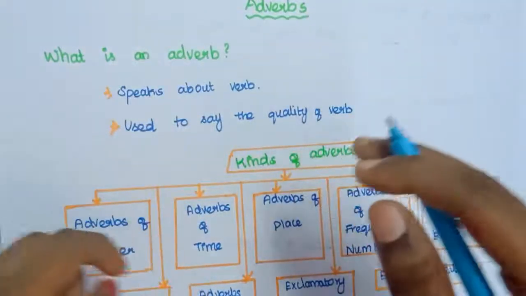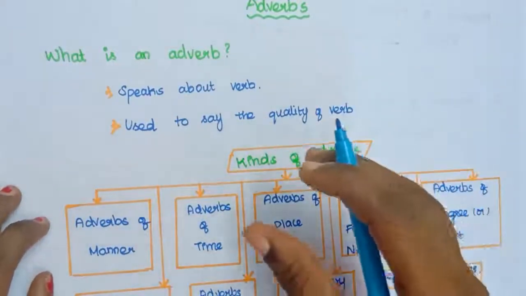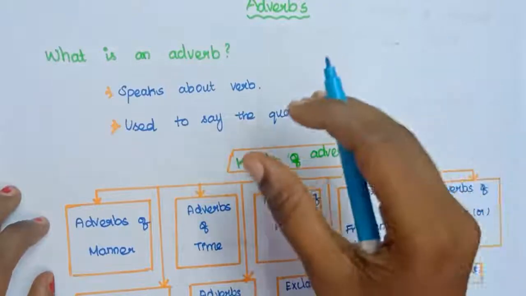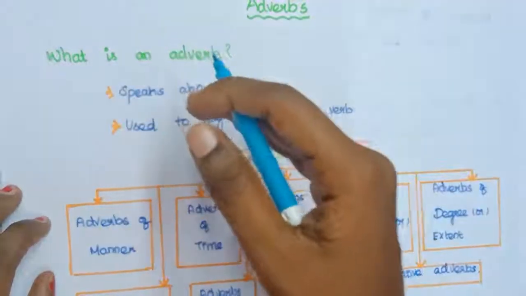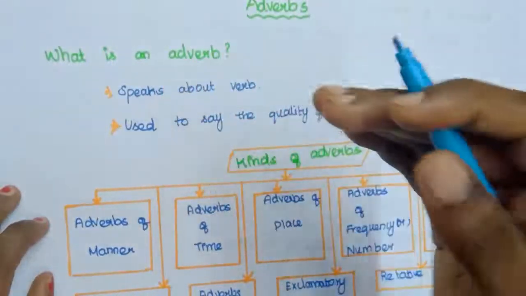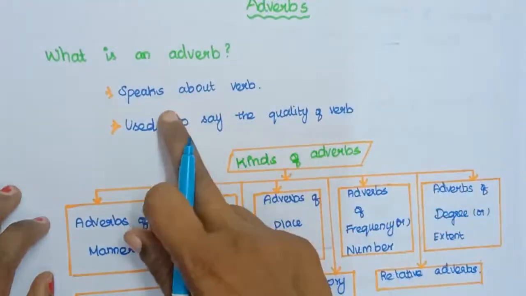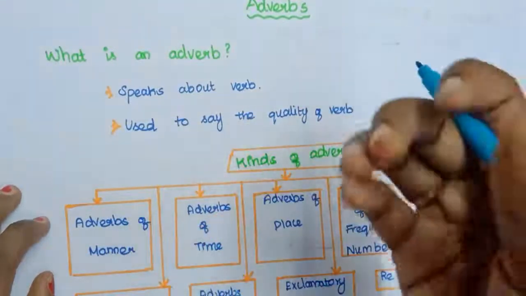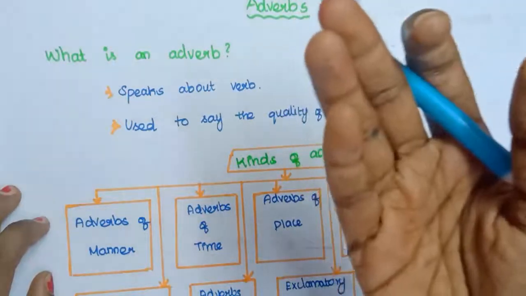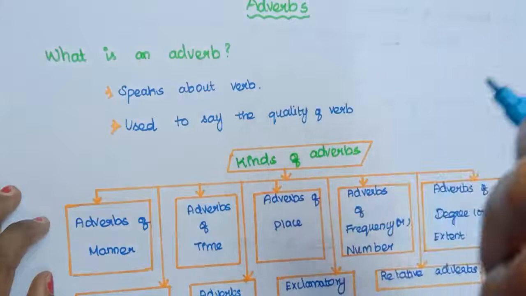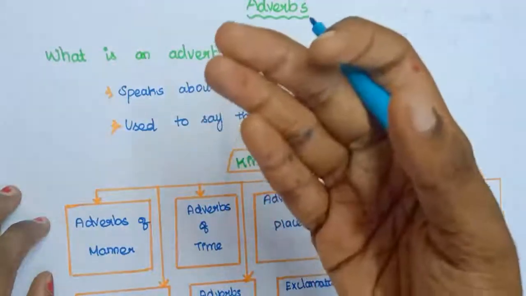Fine guys, in today's session we are going to see what adverbs are and what the kinds of adverbs are. What is an adverb actually? An adverb is a special word used to speak about the verb. In other words, it is used to say the quality of a verb. If a word says the quality of a noun, it is called an adjective, right? In the same way, if a word says about the quality of verbs, it is called an adverb.